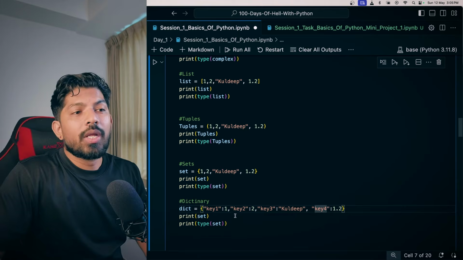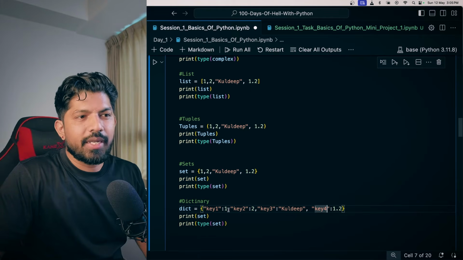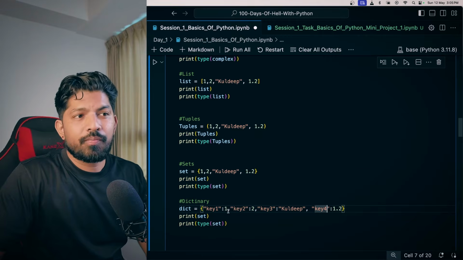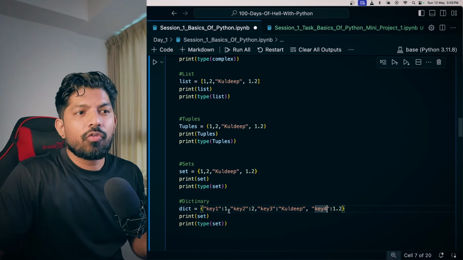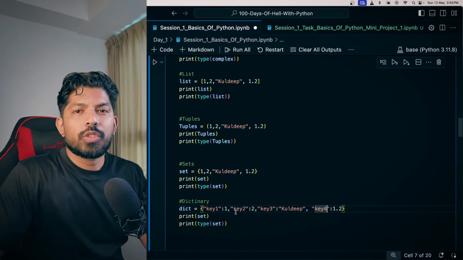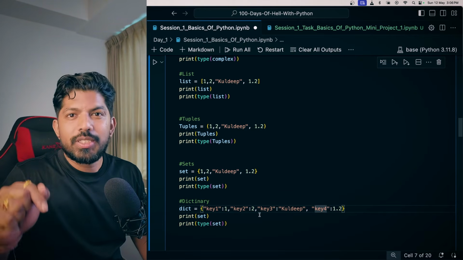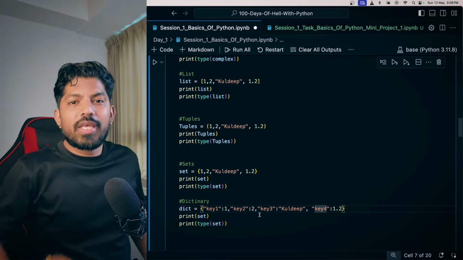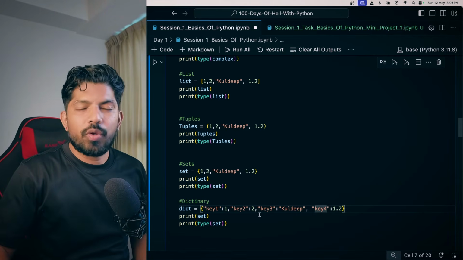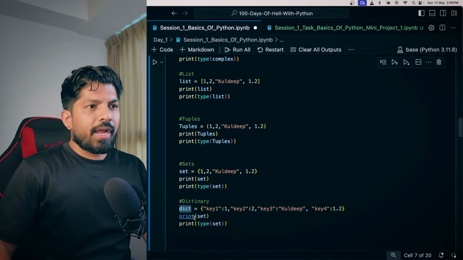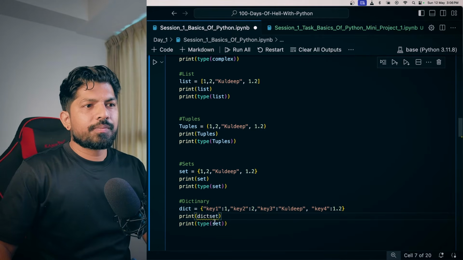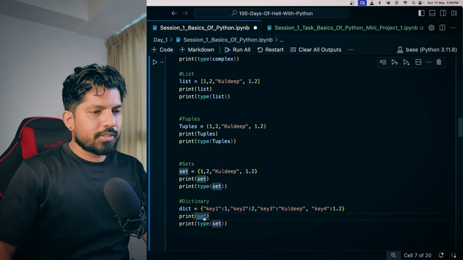So now you know that we have 4 items here, right? Key 1, key 2, key 3, key 4. And the value of key 1 is 1, which is an integer. And the value of key 2 is 2, which is also an integer. And the value of key 3 is Kuldeep, which is a string. And the value of key 4 is a float, which is 1.2.